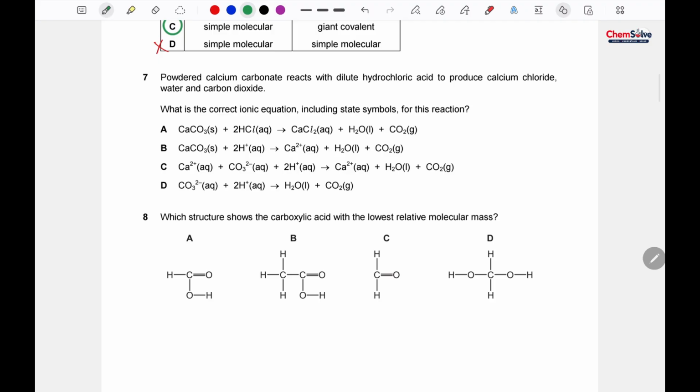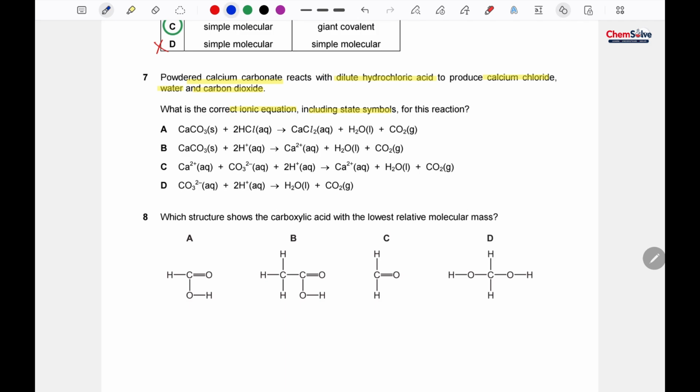Okay, question number 7. Powdered calcium carbonate reacts with dilute hydrochloric acid to produce calcium chloride, water and carbon dioxide. Which row tells the ionic equation including the state symbols for this reaction? Okay, so let's write down the equation first.